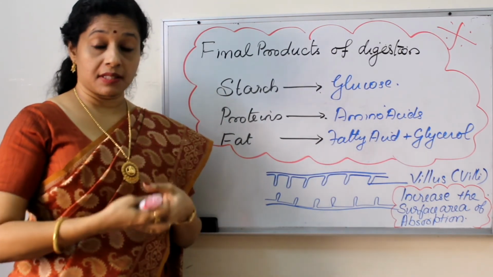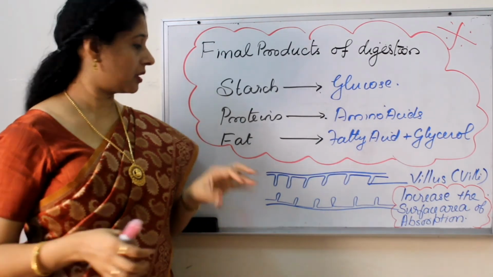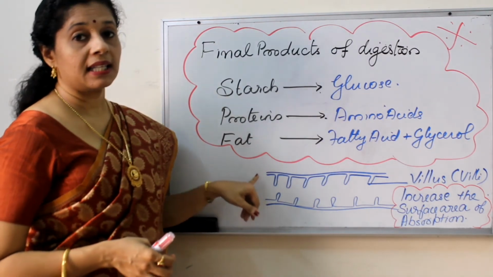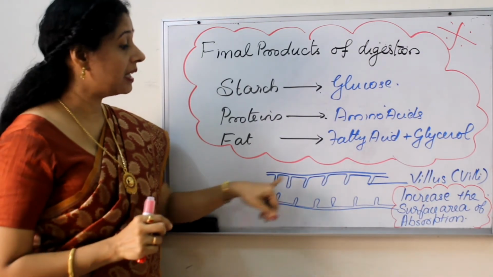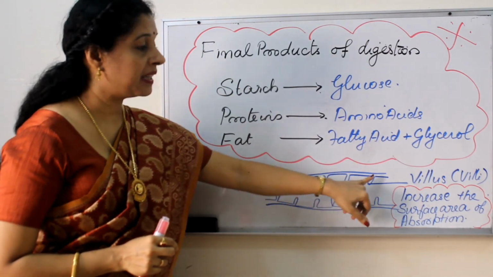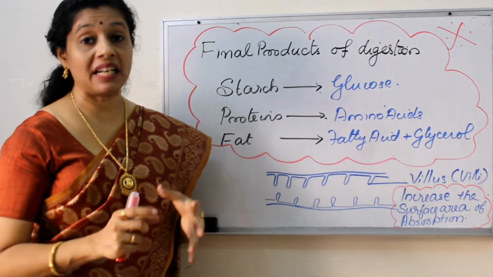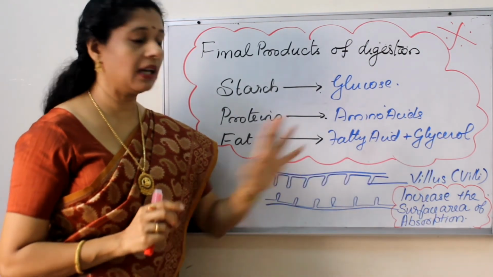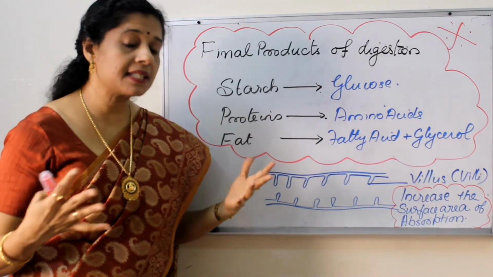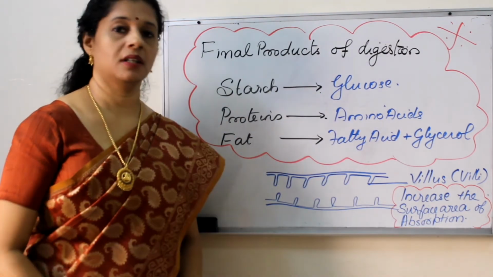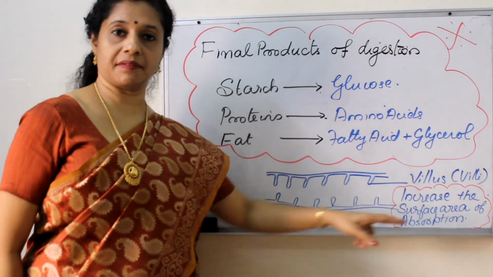Now these substances have to be absorbed. For that, there are small finger-like projections in the wall of the small intestine. You can see here, they are called villi. Singular villus, plural villi. What is their function? They increase the surface area of absorption. How can they increase the surface area?